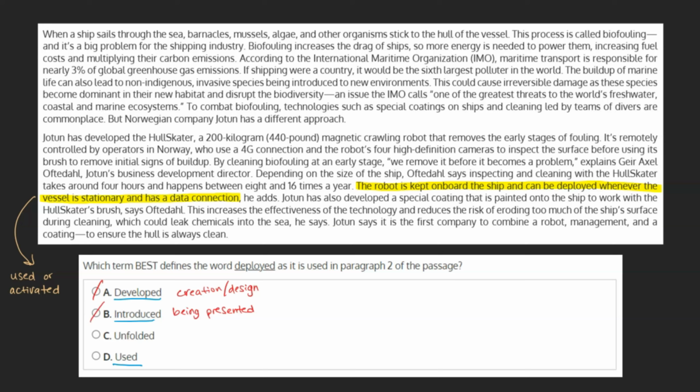And C. Unfolded. As unfolded refers to something being physically opened, which we can see isn't the case here, this can be marked as incorrect, and our original answer, choice D, can be marked as our final answer.